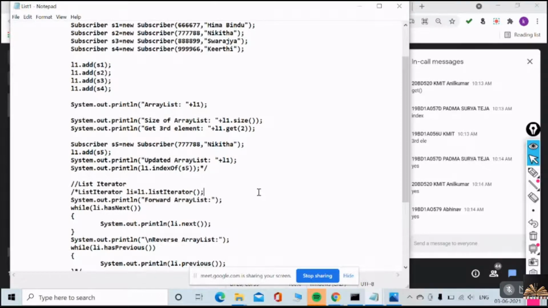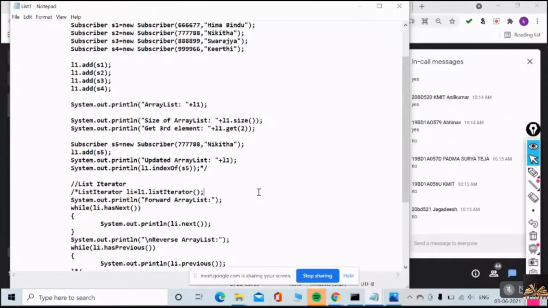Does a set allow duplicates? No, but a list allows duplicates, and also a list is an ordered collection. That is, you can distinguish the first element, second element, third element, fourth element, etc., because you have an index.